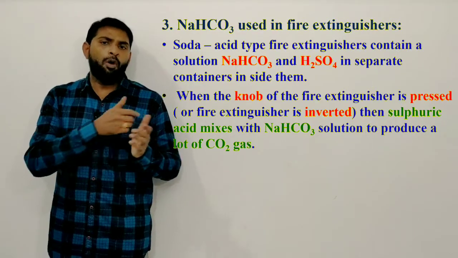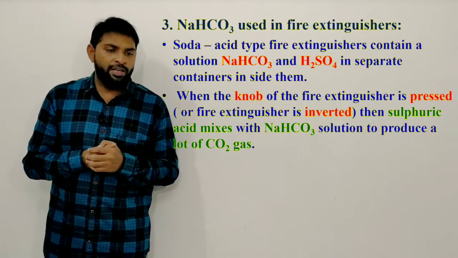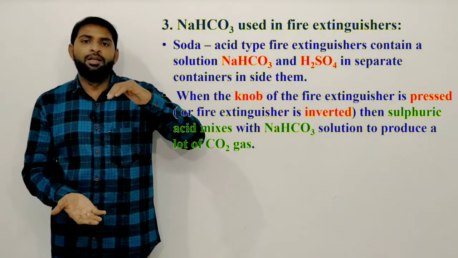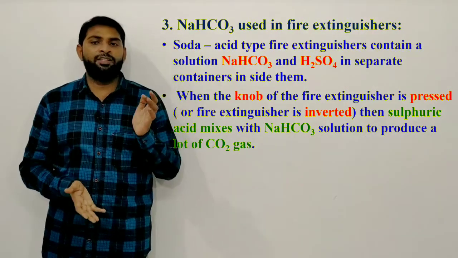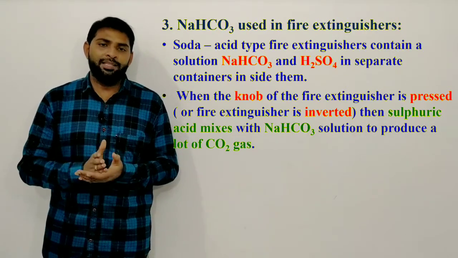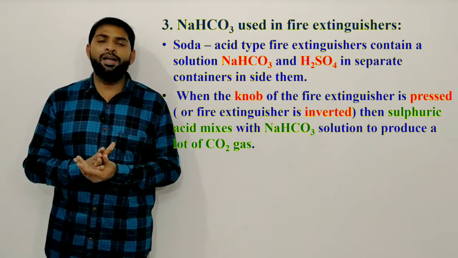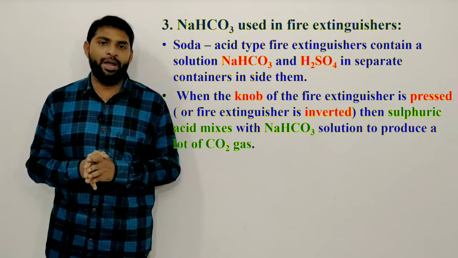When the knob of the fire extinguisher is pressed, or the fire extinguisher is inverted, sulfuric acid mixes with the sodium hydrogen carbonate solution to produce a lot of CO2 gas.